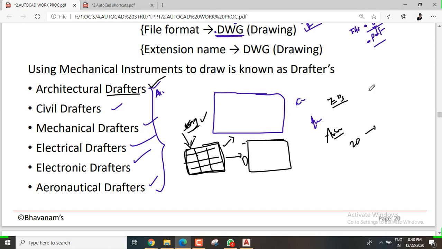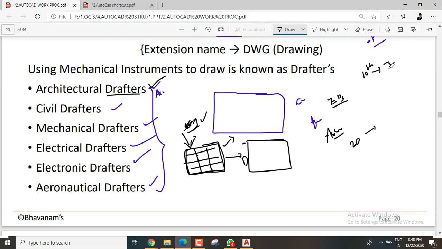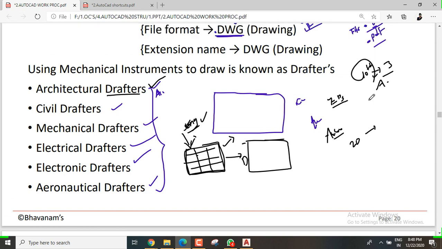Even a diploma holder, or a 10th class student, if you train 2 or 3 months in AutoCAD, he can give wonderful draftsman work. So that's not our scope of work, but learning this is important. Why do we need to learn? If the draftsman doesn't come to your office one day, but a client asks for a project submission, by emergency, if you know AutoCAD, you can spend some time and complete that work. That's why knowing the basics and the concept